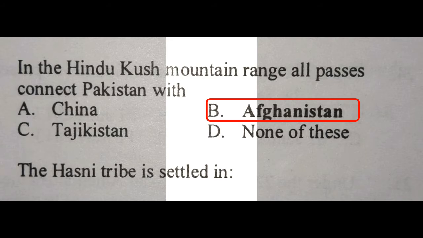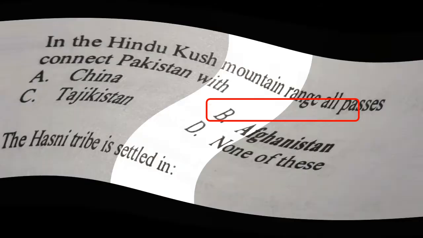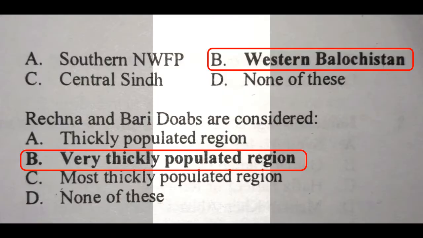Question: The Hasni tribe is settled in. Answer is Western Balochistan. Question: Rachna and Bari Doab are considered. Answer is very thickly populated region.